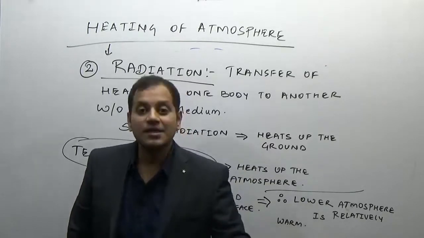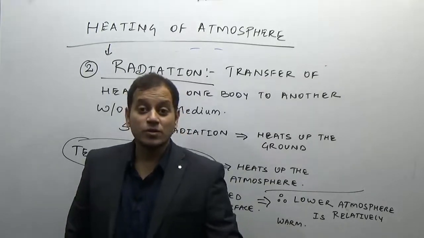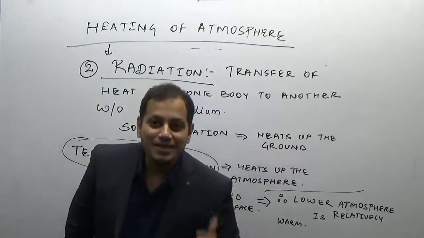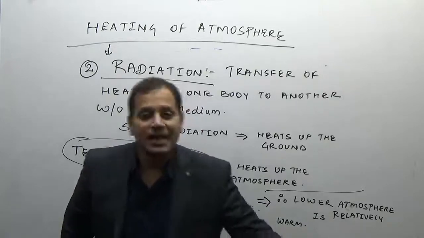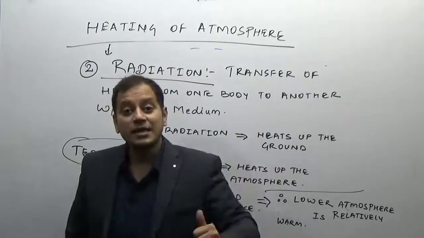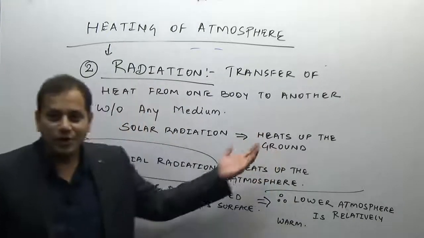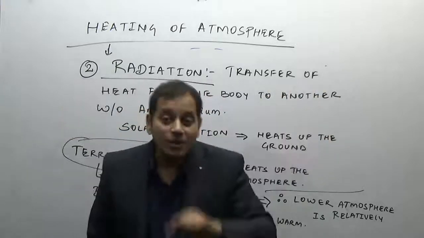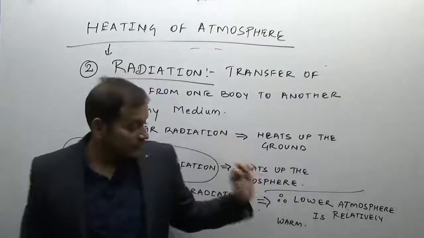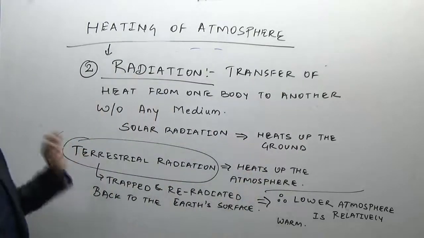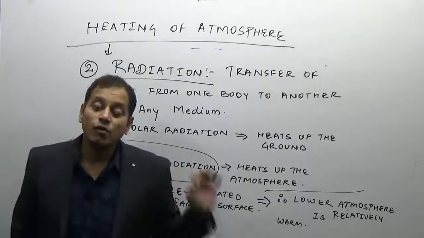So the terrestrial radiation is one of the major sources for heating up the atmosphere, because it is trapped by the greenhouse gases and it is radiated back to the Earth, and the cycle goes on, and therefore we can say the lower atmosphere is relatively warmer.